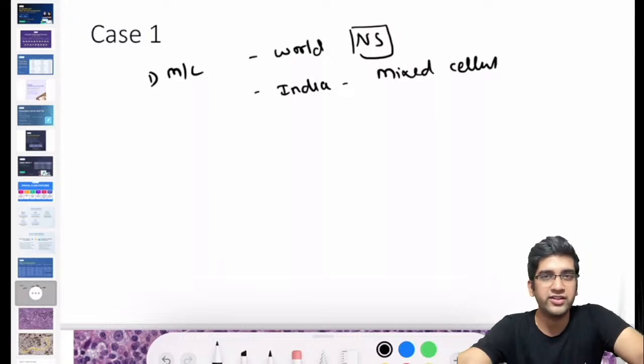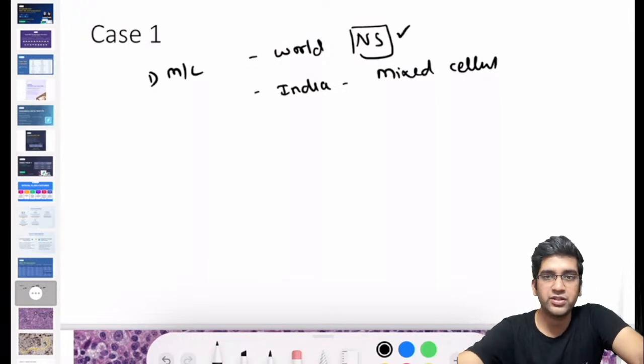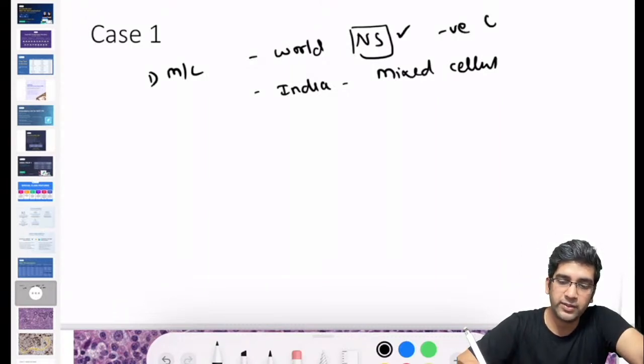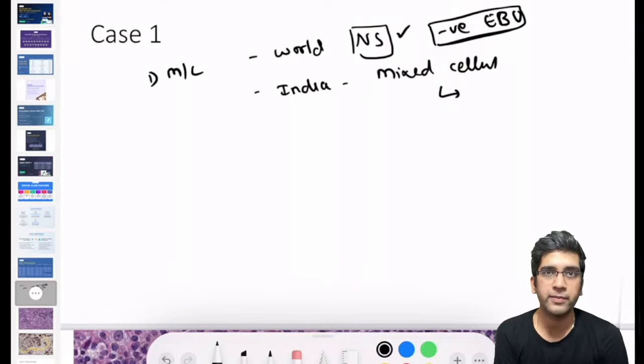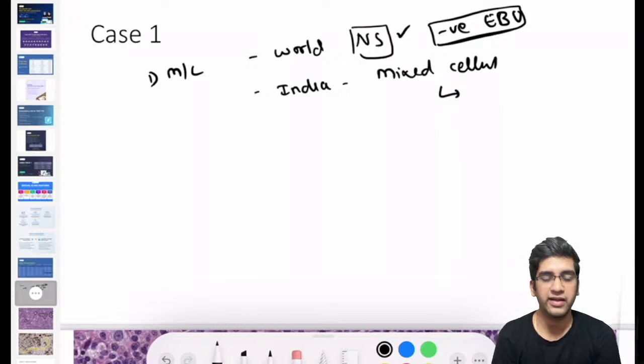Actually, in our country also, it's slowly moving towards nodular sclerosis. Unfortunately, we still have to reach that. Hopefully, the difference will nullify in future. Fine. The reason why the Western population has more cases of nodular sclerosis is that it's EBV negative. The Western population, in a very well-developed country, the risk of infection is a bit lower. They are mostly negative for EBV, and it's still positive in a third world country where I'm not going to have such good socioeconomic development. EBV is still positive in our country, so mixed cellularity is a little bit more. It's a little bit biased, fine.